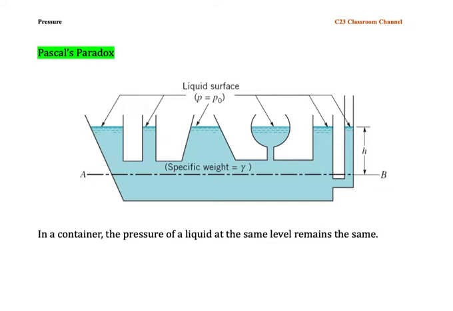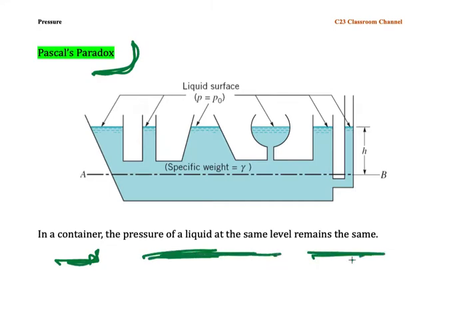In this slide, I would like to share with you one interesting fact called the Pascal Paradox. The Pascal Paradox can be explained as: for an incompressible fluid in a container, the pressure of a liquid at the same level remains the same. So it means that if we have a special container like this, you could see that we have a small cylinder here, a big cylinder here, a special cup here, and then the non-symmetrical shape here, and so on and so forth.